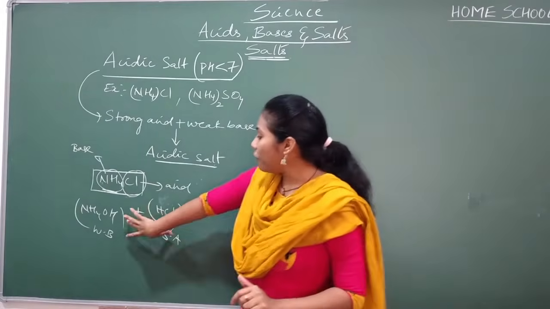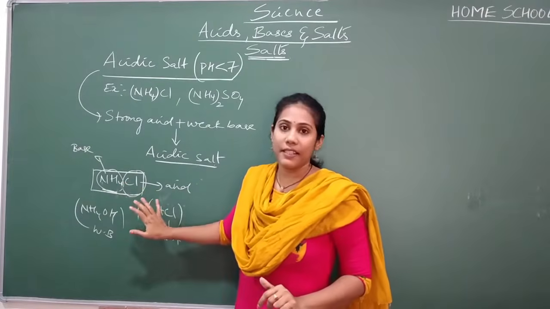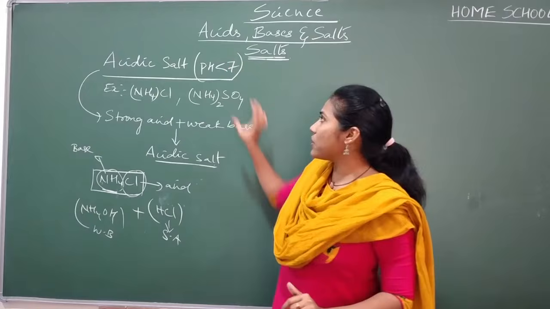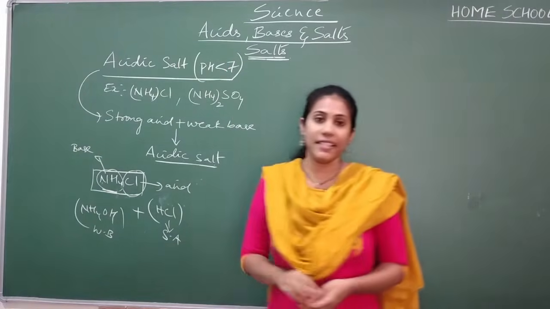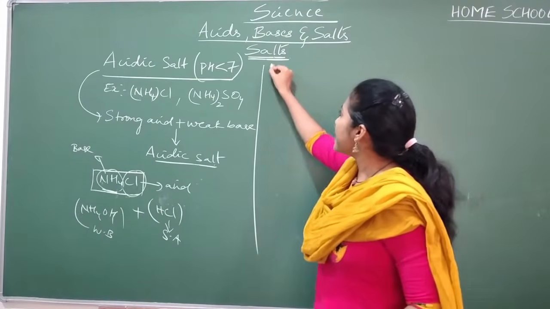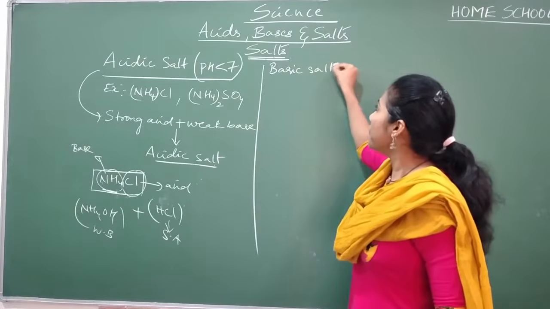Fine. So this is how you have to predict what acid and what base is there in this particular salt. So the stronger component is acid here. That's the reason pH is below 7. It is categorized as acidic salt. Okay? Fine. And now we will go for basic salt. Basic salt is just opposite.